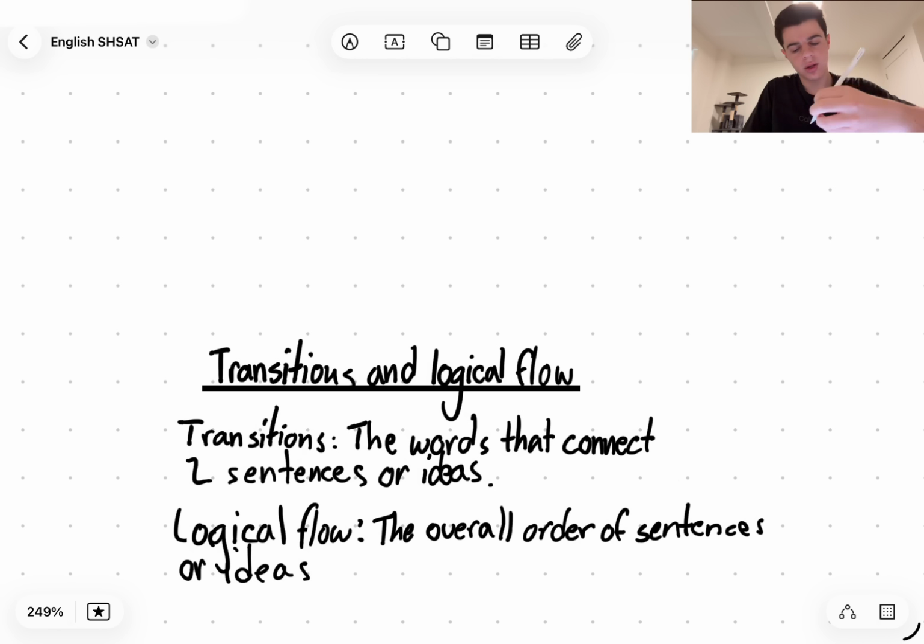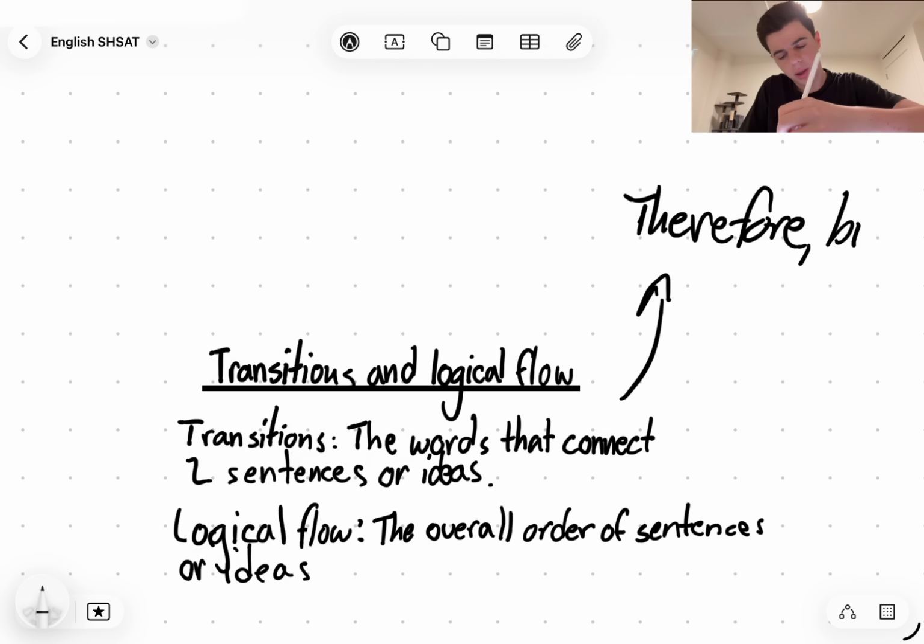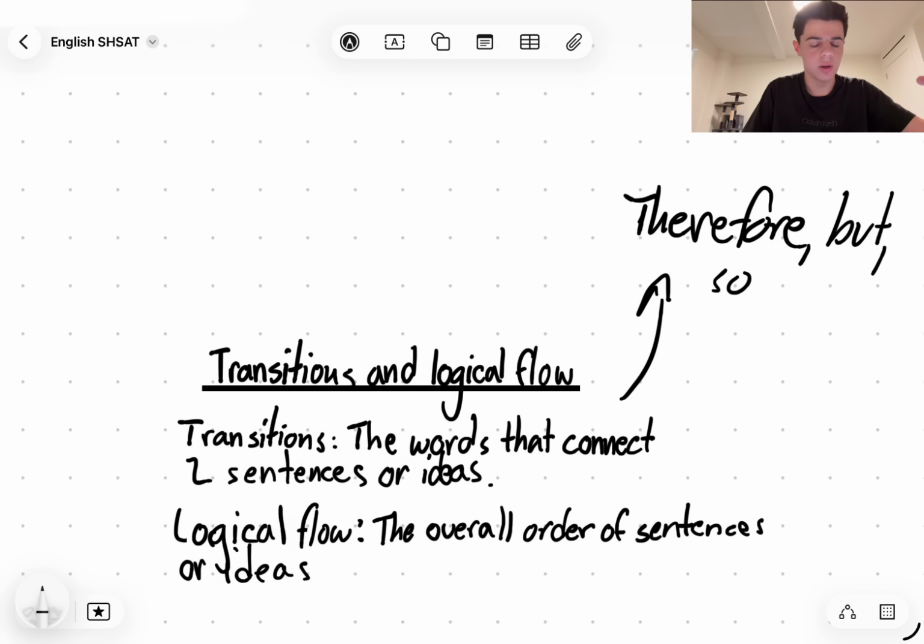For example, we have words like therefore, or but, or so. These are the type of connecting words that will connect two sentences together, and they do it in a way where we understand the logic of the argument or the person speaking. So for example, therefore, right? If you say one thing, therefore another thing, that means that one thing caused another thing.